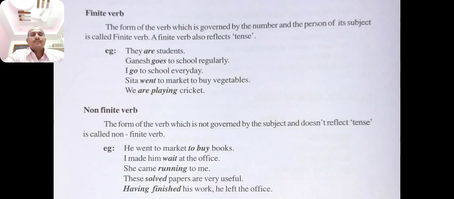He made him wait at the office. She came running to me. These solved papers are very useful. Having finished his work, he left the office. These examples are called non-finite verbs.